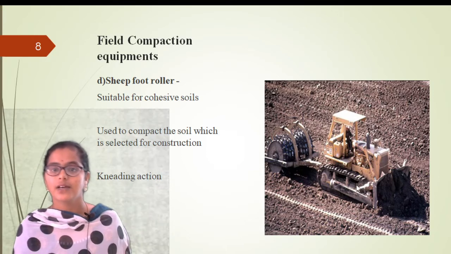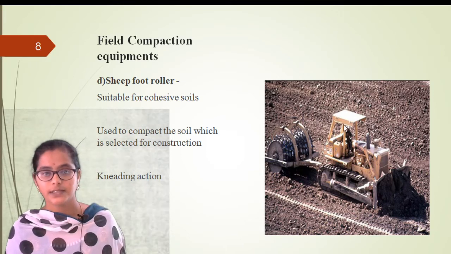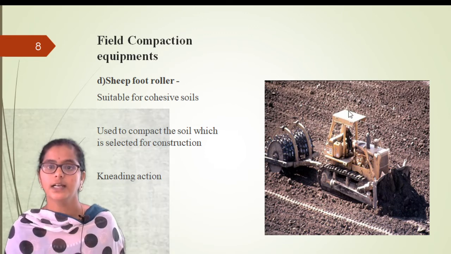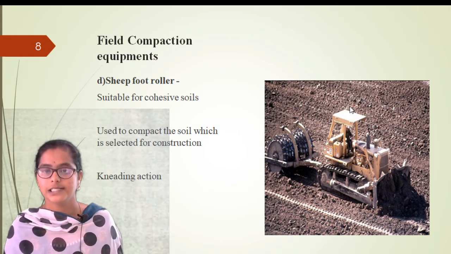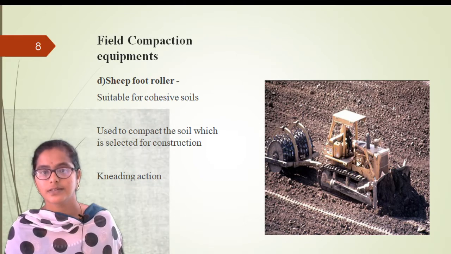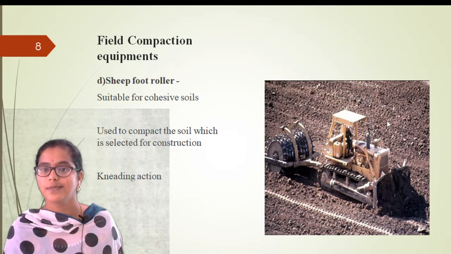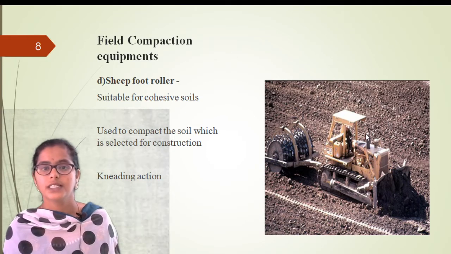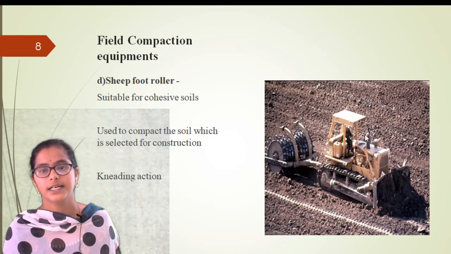On the background, if you see, it is cohesive soil, it is black cotton soil. Black cotton soil is cohesive soil, right? If you remember this figure, you can recall it easily. Sheep foot roller is suitable for cohesive soils, used to compact the soil which is selected for construction.